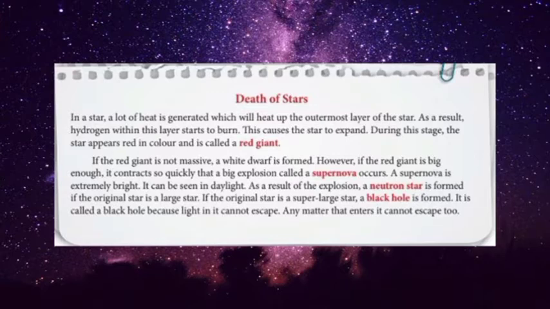However, if the red giant is big enough, it contracts so quickly that a big explosion called a supernova occurs. A supernova is extremely bright. It can be seen in daylight. As a result of the explosion, a neutron star is formed if the original star is a large star. If the original star is a super large star, a black hole is formed. It is called a black hole because light in it cannot escape. Any matter that enters it cannot escape either.